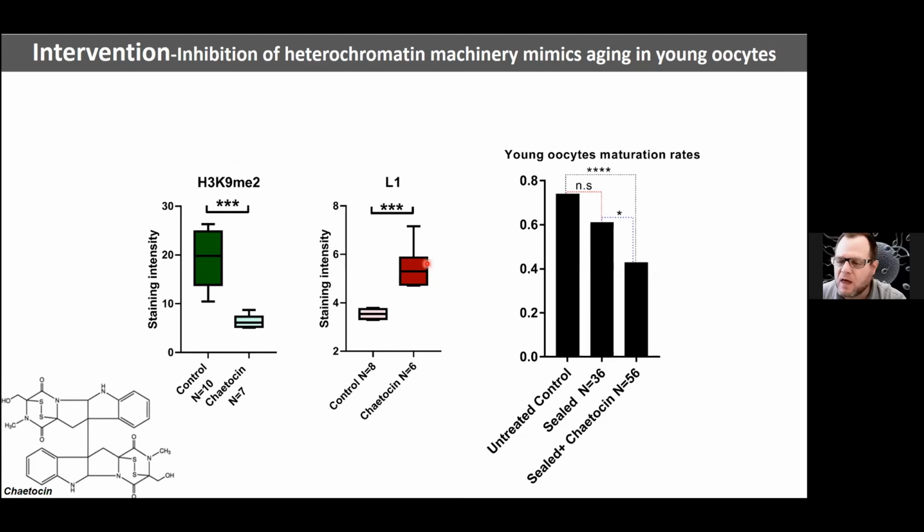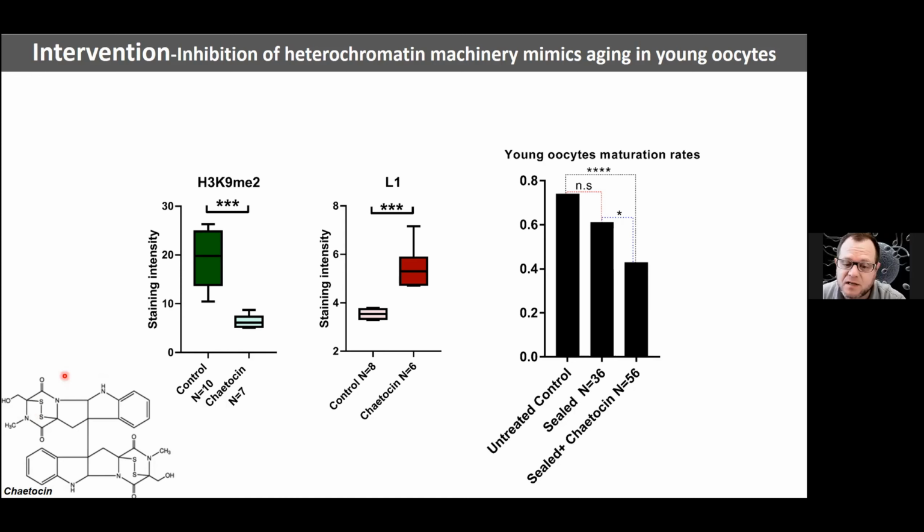Okay, so what I've shown you actually is only a correlation between the loss of heterochromatin, the activation of retrotransposons, and the DNA damage. And what we wanted to do was to actually connect these things in a causal manner. So we used different drugs in the dish with the oocytes. The first drug that we used is called Pitocin.